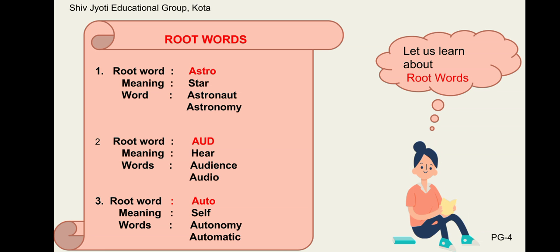The second root word is aud, meaning hear. The words formed out of this root word are audience, audio. The third root word is auto. The meaning of this root word is self. The words formed out of this root word are autonomy, automatic.